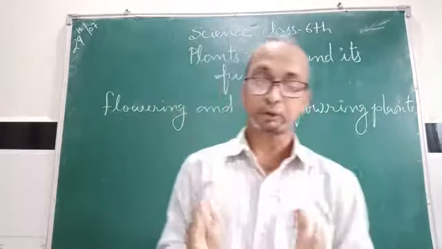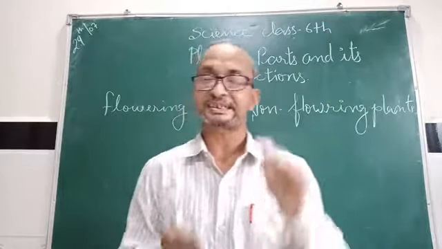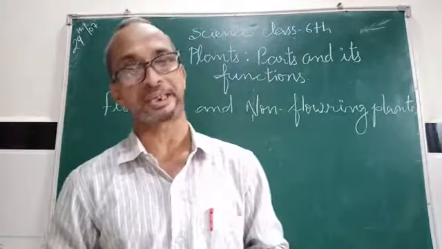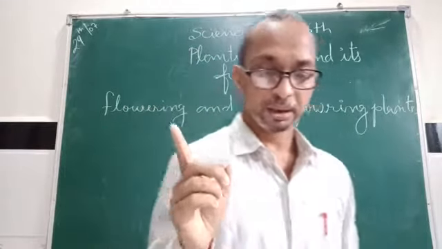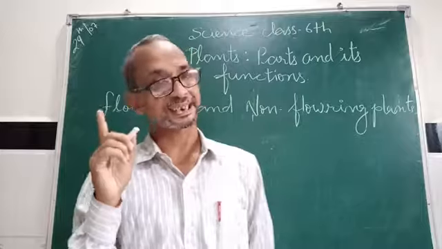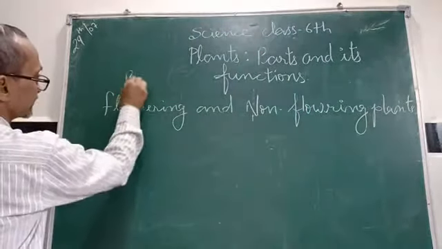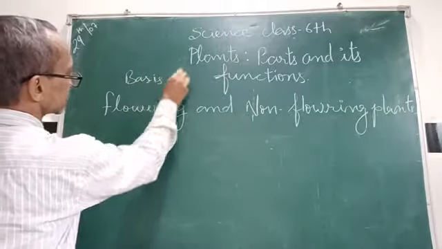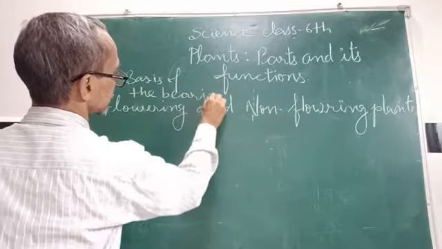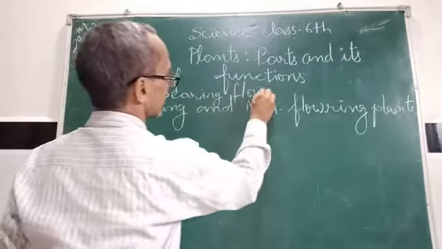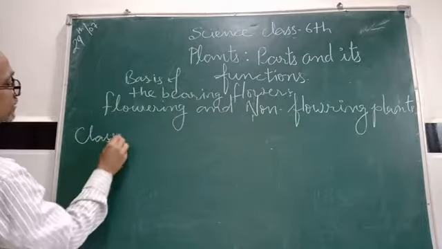But plants can also be classified on the basis of their size, shape and lifespan. There are three types: first, herbs, second, shrubs and third, trees.